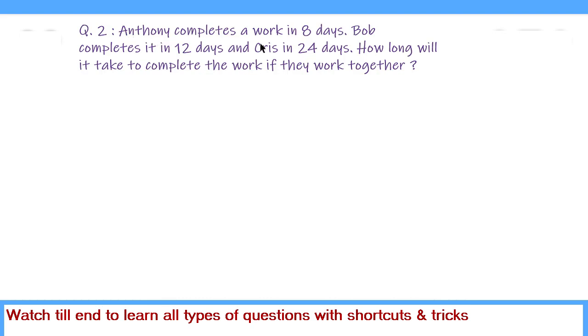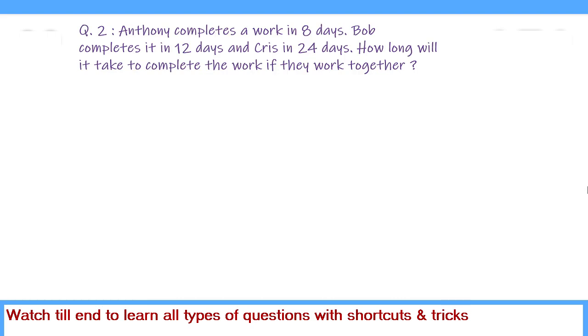Anthony completes a work in 8 days. Bob completes it in 12 days and Krish in 24 days. How long will it take to complete the work if they work together? So here there are 3 persons and their individual time of completing the work is given. Now we have to find, if they work together, how long will it take? So we solve again like this.